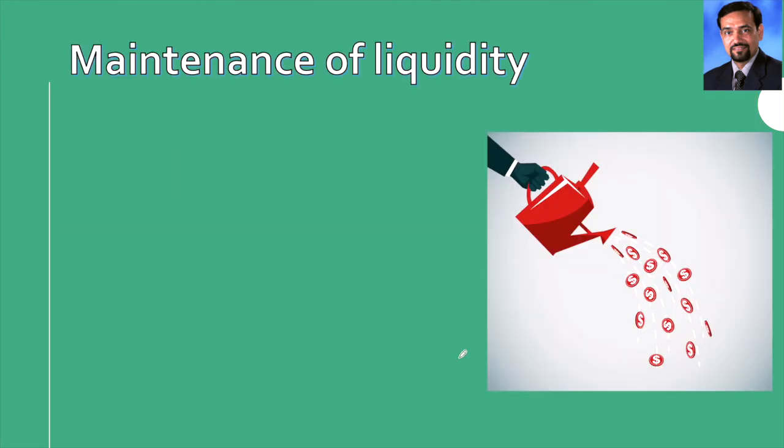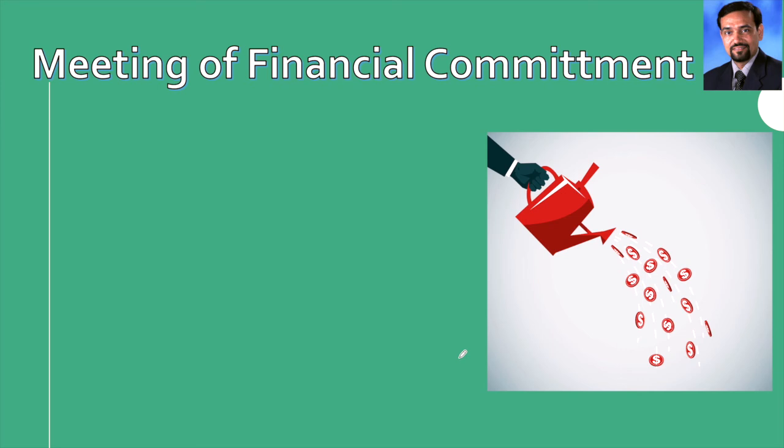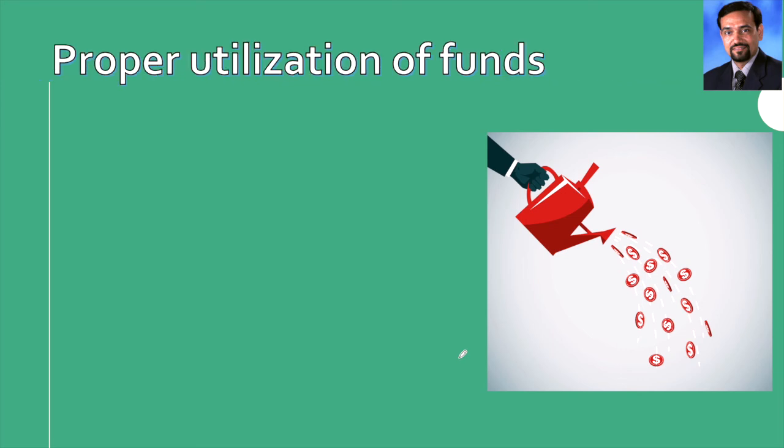What are those? A, liquidity is maintained, and you meet all your financial commitments, and then proper utilization of funds. Proper utilization of funds means that wherever you are investing the money, the return should always be more than the cost of that fund. This you have to remember. In fact, in all financial decisions, whether major or minor, the ultimate objective is that some value addition should take place. Correct?